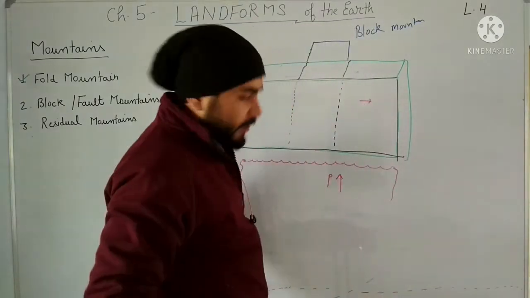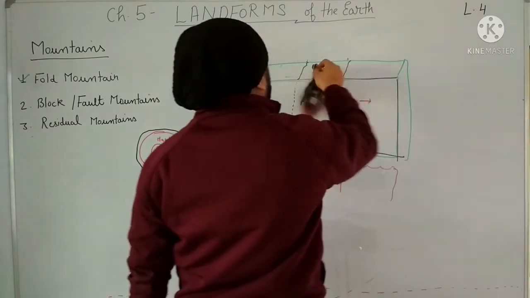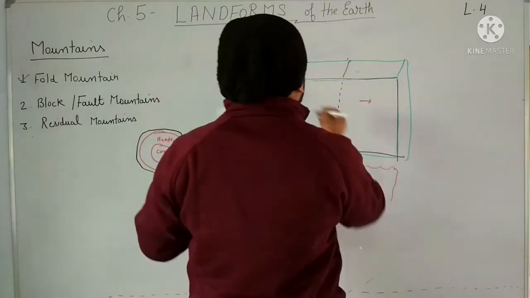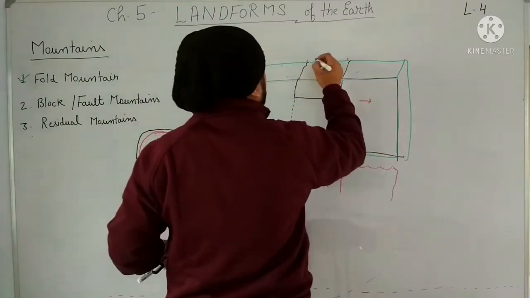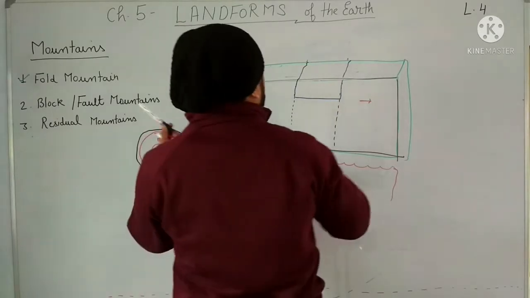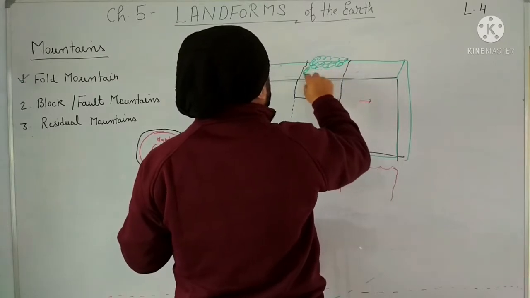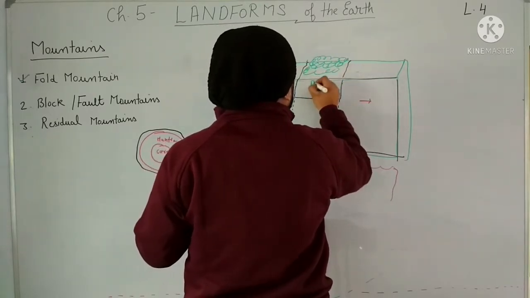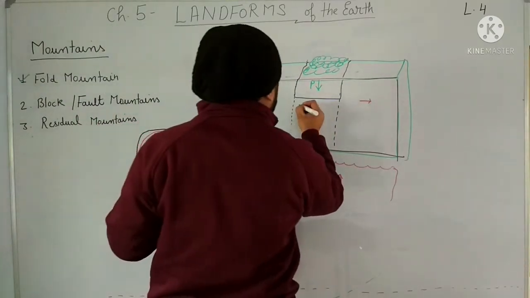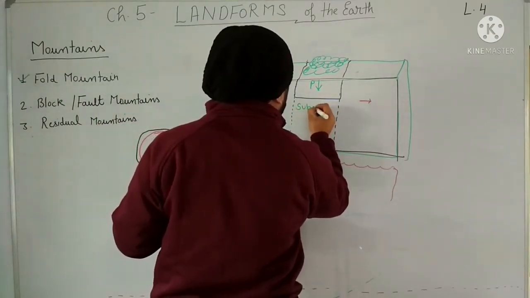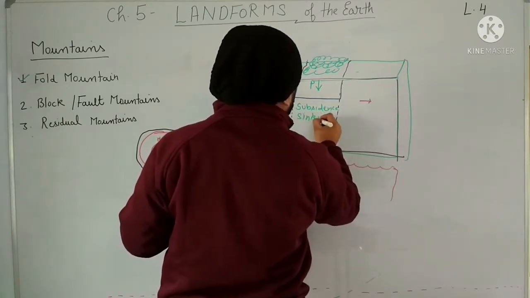And suppose this one region is not getting uplifted, and it is sinking down because of the overlying rocks. There is a tremendous pressure from the earth crust downside, and because of that it has subsided. Subsidence or sinking has taken place here.